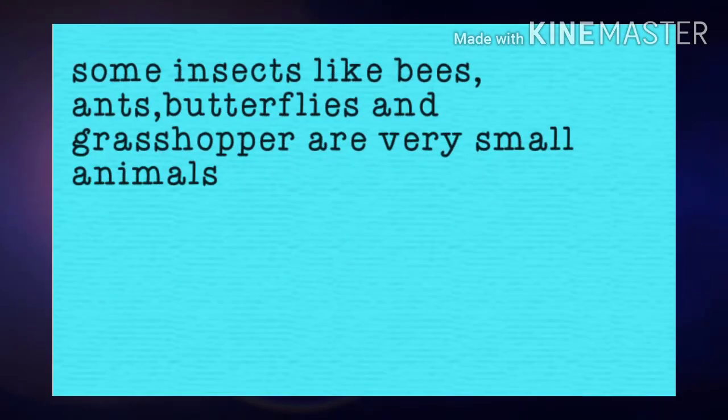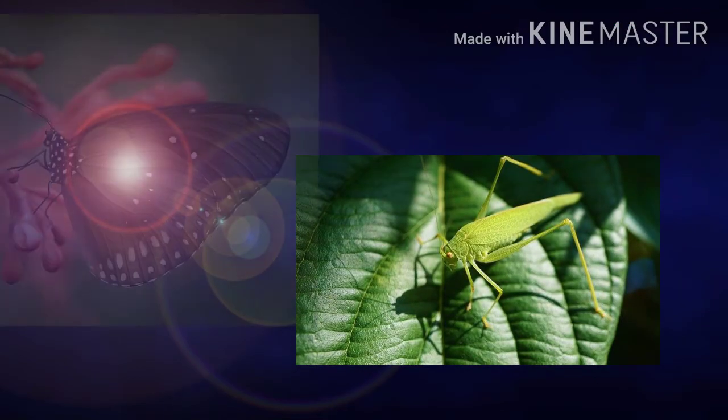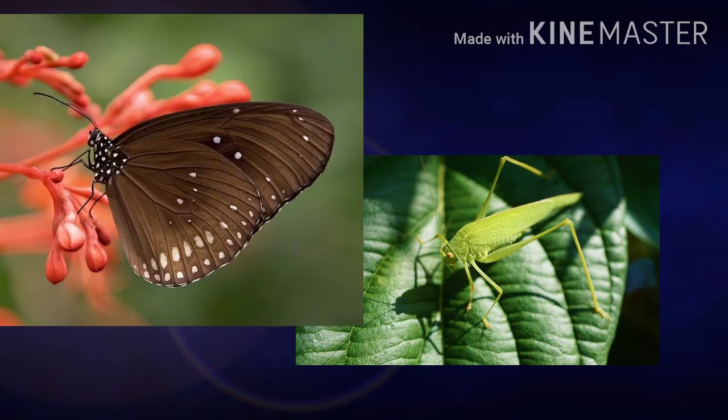Now see, some insects like bees, ant, butterflies and grasshopper are very small animals. Now see grasshopper, butterfly. See the size, they are very small animals, okay?